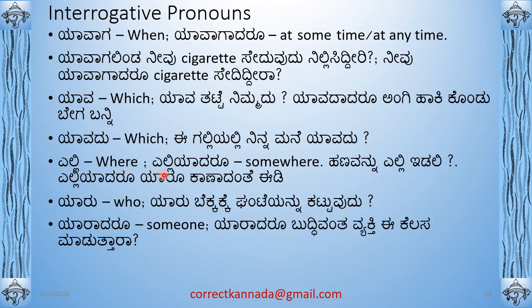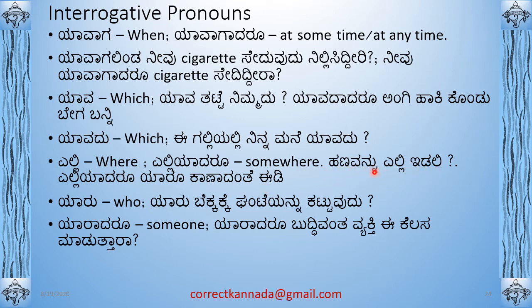Okay, so ಎಲ್ಲಿ means where. ಎಲ್ಲಿಯಾದರೂ means somewhere. So, ಹಣವನ್ನು ಎಲ್ಲಿ ಇಡಲಿ. So where should I keep the money. Then ಎಲ್ಲಿಯಾದರೂ ಯಾರು ಕಾಣಾದಂತೆ ಇಡಿ. Here the spelling is wrong. So idu is to keep. ಹಣವನ್ನು ಎಲ್ಲಿ ಇಡಲಿ.